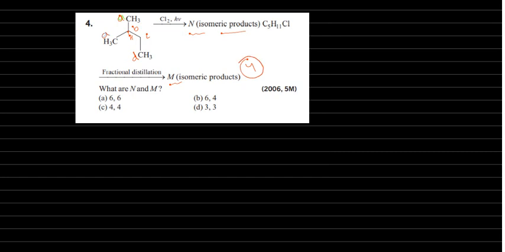Okay, I will write it here, the 4 products: CH2Cl, A product over, then here I am writing B, then C, then D. In these A, B, C, D, you have to check whether any isomers are there.